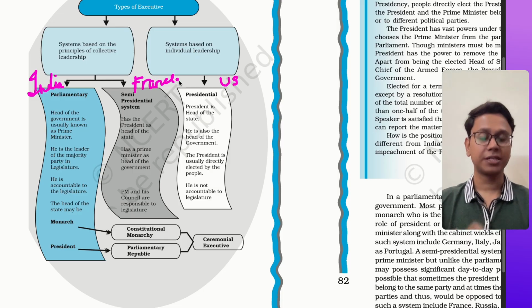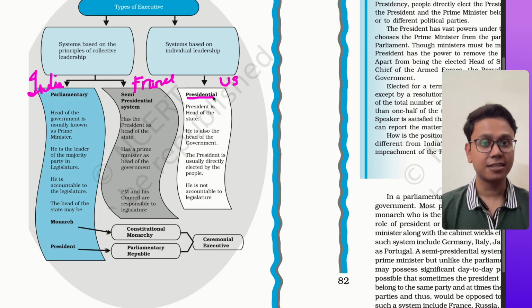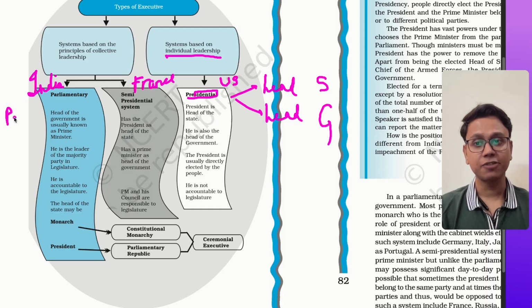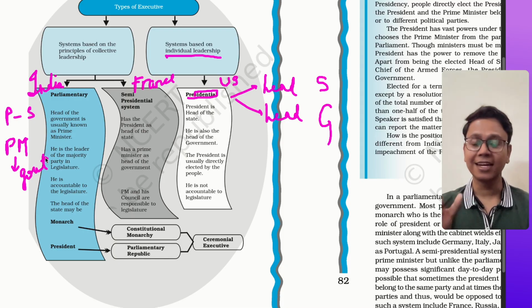Now, in case of presidential, president is the sole authority. So there is individual leadership. The president is head of state also and head of government also. But in parliamentary form, president is the head of state, but prime minister is the head of government. So there is no single leadership. There is a collective leadership.